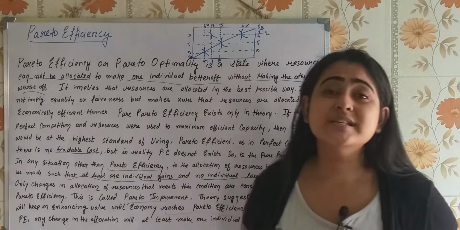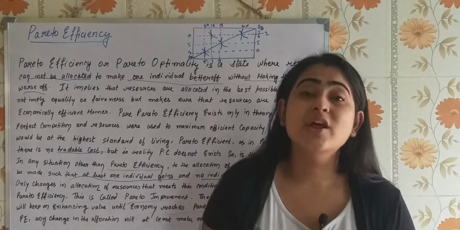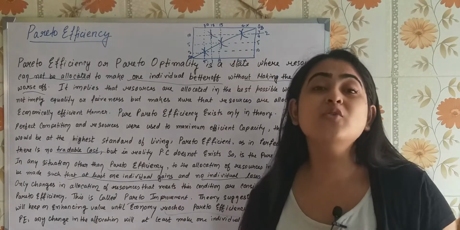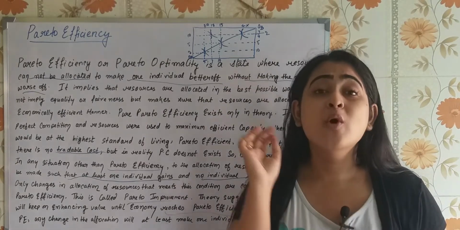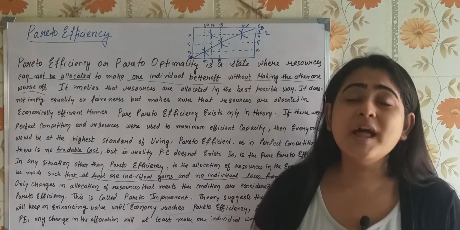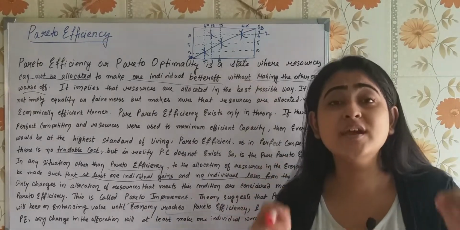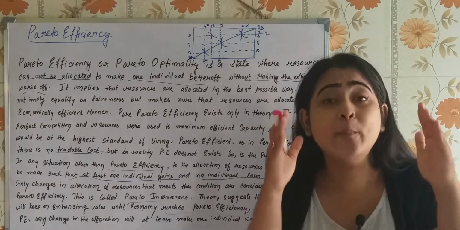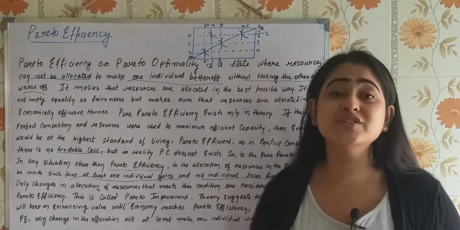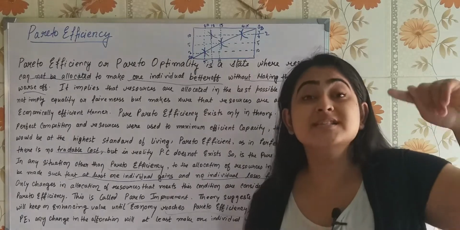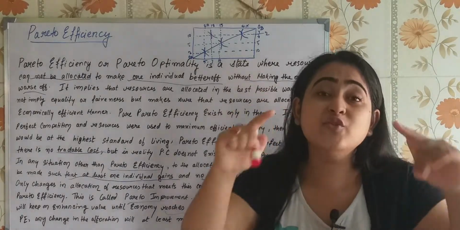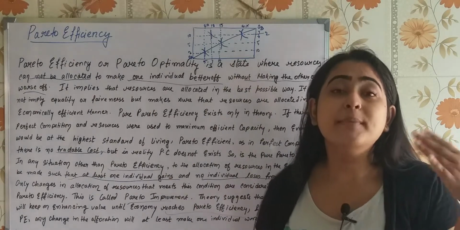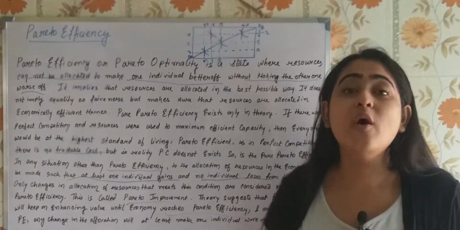Well, Pareto efficiency is a condition, a state where one individual cannot be made better off without making the other one worse off. What does that imply? It implies that the economy is having a perfect allocation of resources, the most optimum and efficient allocation of resources. Why? Because now if you disturb the economy, if you try to allocate it again, then one individual will not be better off other than by making the other one worse off.